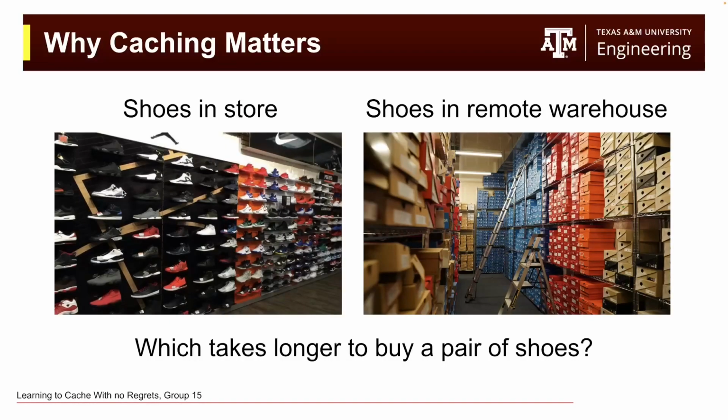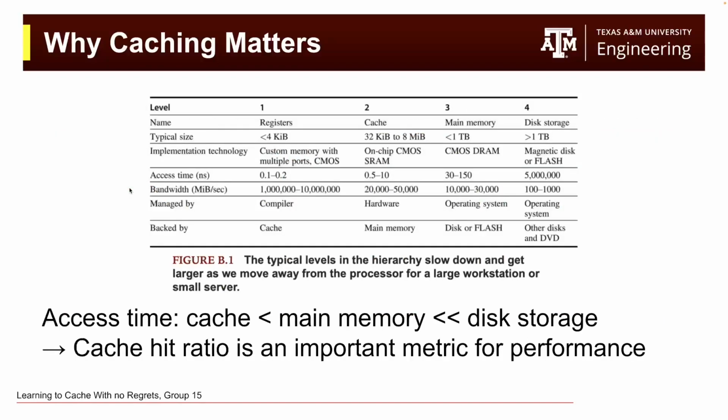Think about why caching matters. Imagine you want to buy a pair of shoes. You go to the shoe store, the shoes you're looking for could be at the store or they could not be available, so you have to wait for the shipping from the remote warehouse. Obviously, waiting for shipping takes much longer time. It is the same for the CPU when requesting files.